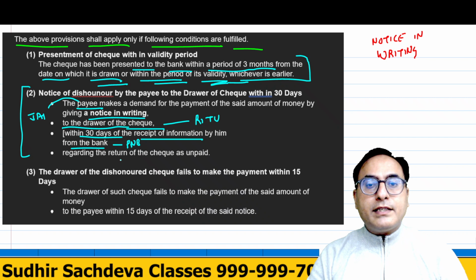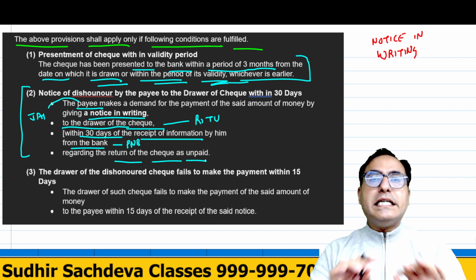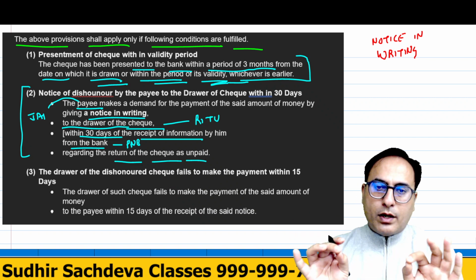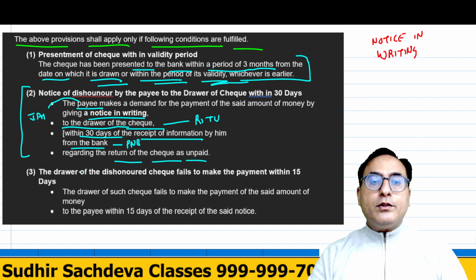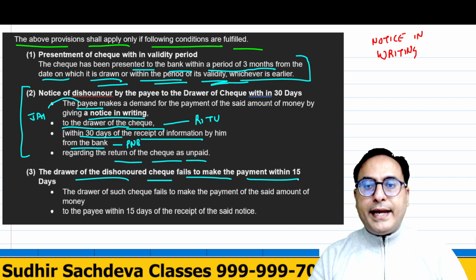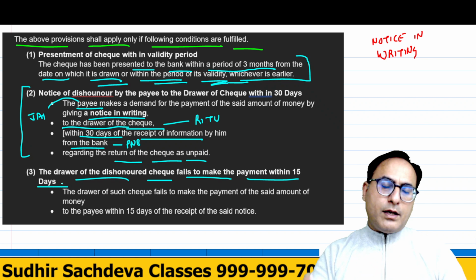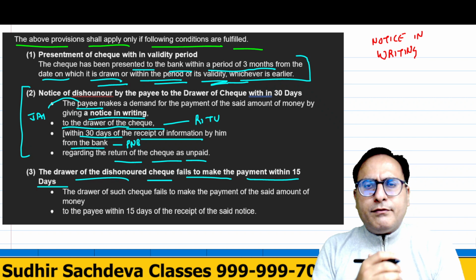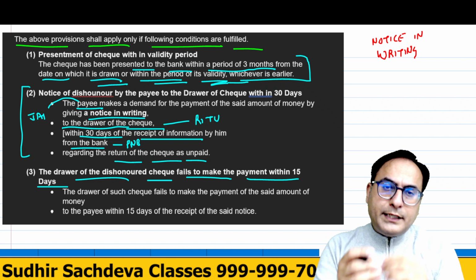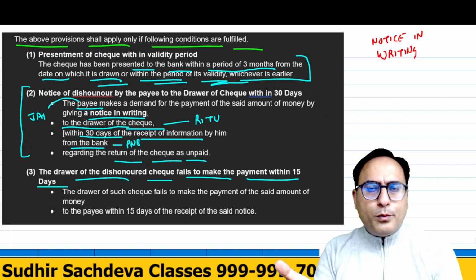He will say that your check is returned unpaid. It is dishonored. Within 30 days, he will write to Ritu. Now, the drawer of the dishonored check, if he fails to make the payment within 15 days. In our particular case, if Ritu makes payment within 15 days from the receipt of notice, then it's okay, there is no problem.